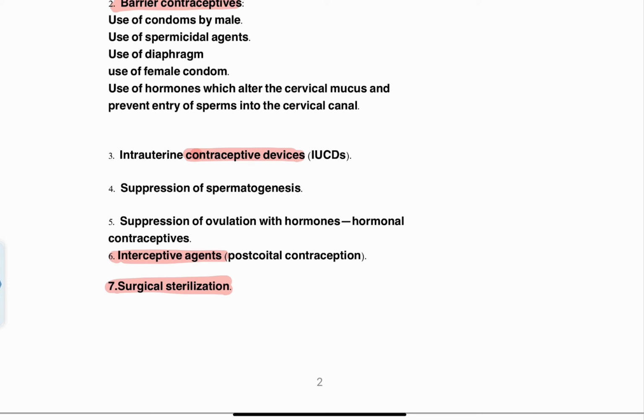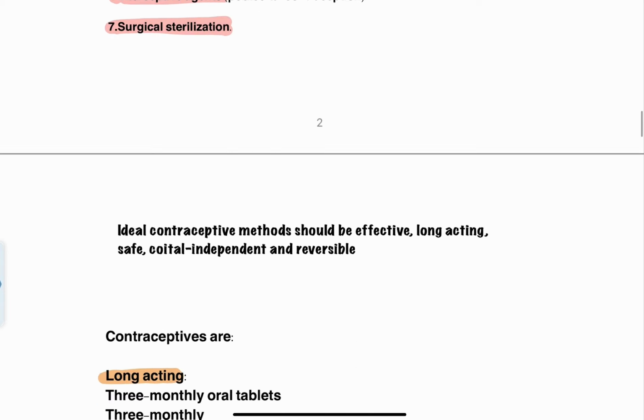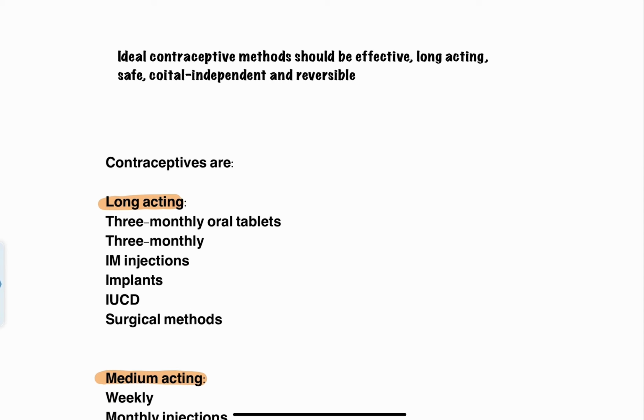So immediately after coitus, if the couple doesn't desire pregnancy, as a method of emergency contraception, these interceptive agents can be used to prevent fertilization, and they can also prevent implantation, right? And the last but not the least, the surgical method of sterilization, that is tubectomy in females and vasectomy in males. So all these are the methods of contraception, right? This will be dealt with in great detail in subsequent modules, where each particular method of contraception will be covered.